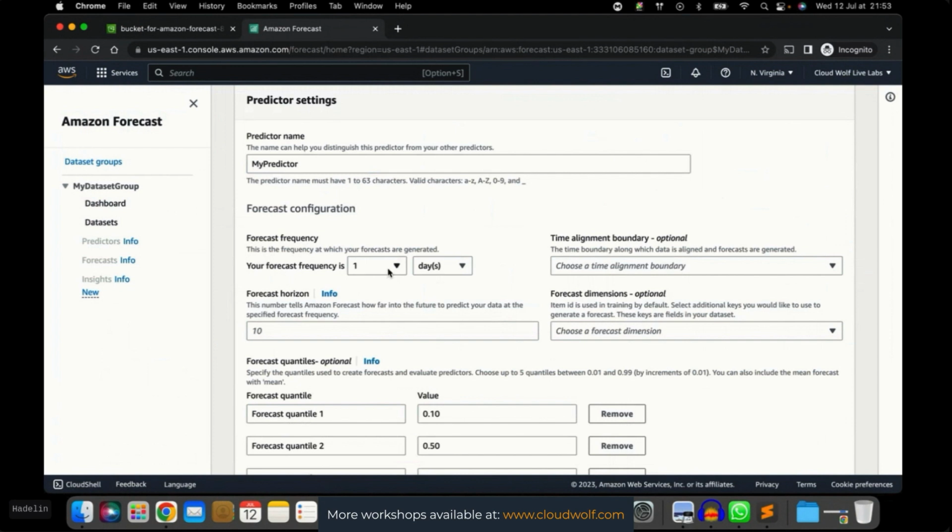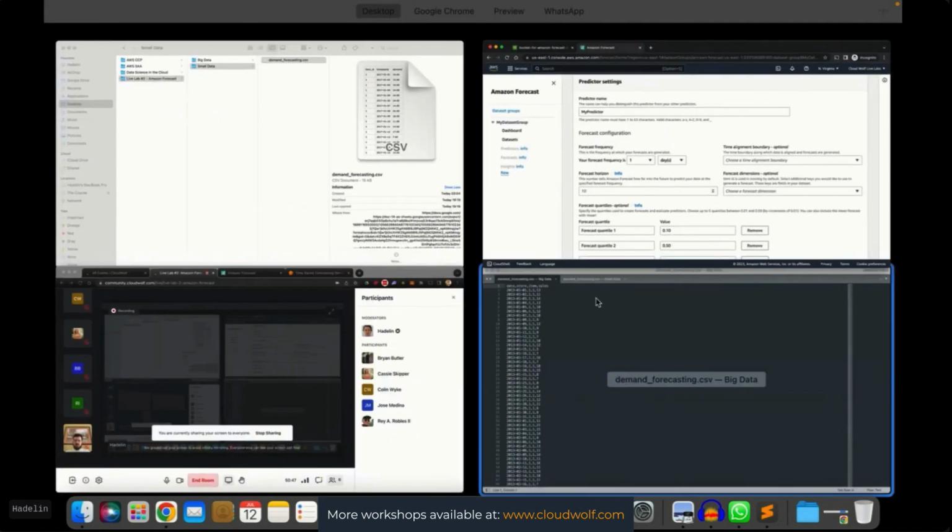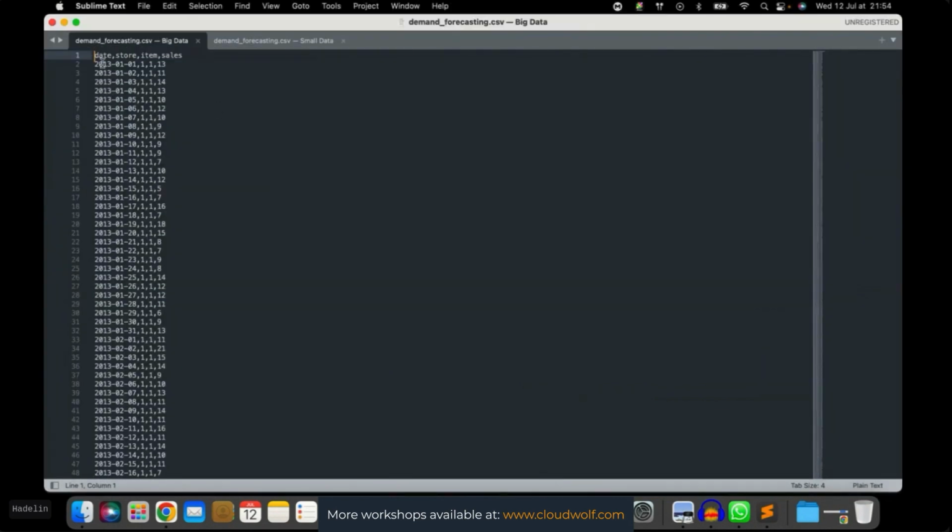And in that case, we would choose 2 days here. But of course, we would like to predict the sales for every day of the next month. Let's go back to the data set. In the big data, we have the historical data from 2013 to 2017. So here we could ask to run the predictions for the whole next year of 2018.